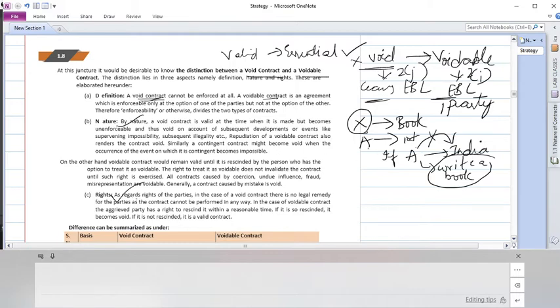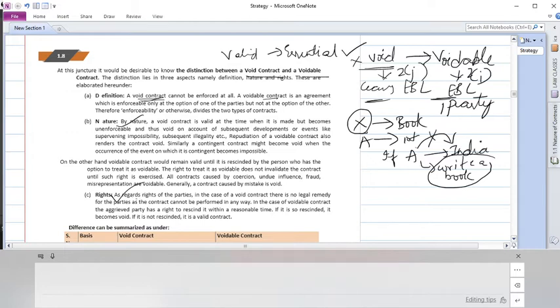Contingent contract is nothing but a simple example. For example, there's a contract: if A comes to India, he needs to write a book. So this contract of writing a book is dependent on A coming to India. If A doesn't come to India, this contract is no more in existence. That is a contingent contract. It is dependent on some event. The moment that particular event doesn't happen, A coming to India doesn't happen, immediately the contract becomes void.